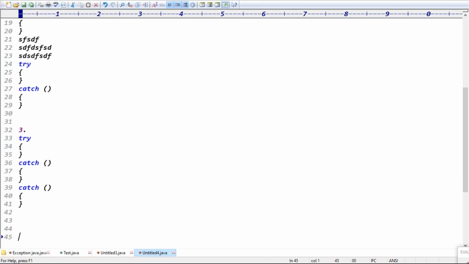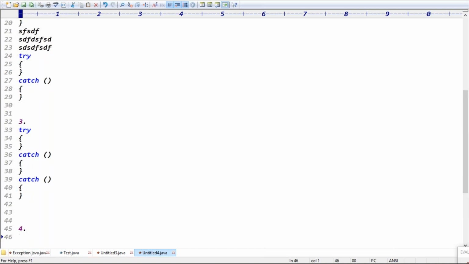Guys, case 1 is only try catch. Case 2 is what? Try catch, you can write the normal code, again try catch, right? Case 3 is what? Try, catch, catch, right? Guys, are you clear now? Try, catch, catch. Exactly.